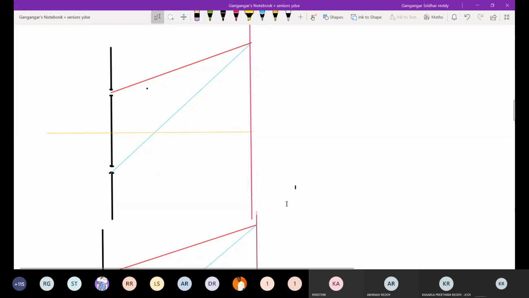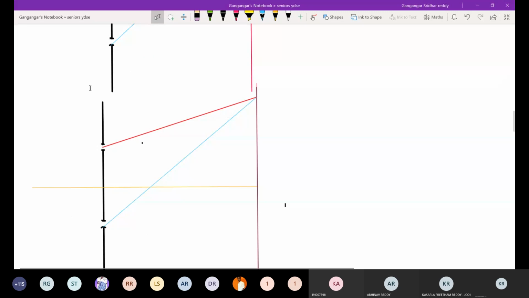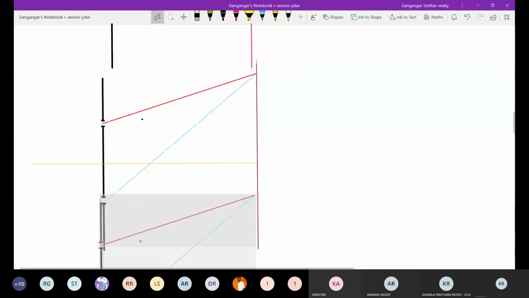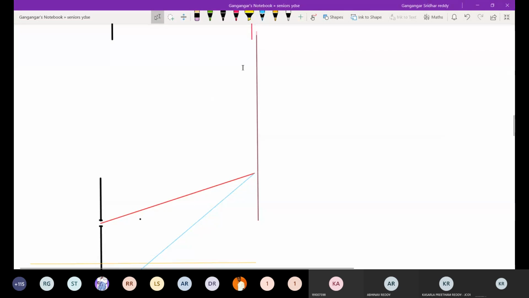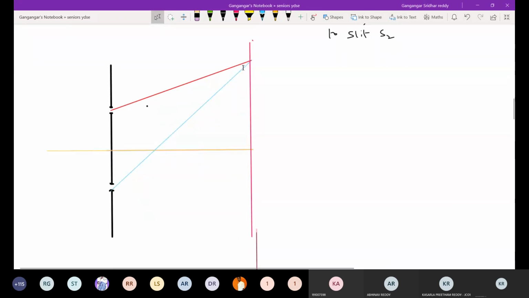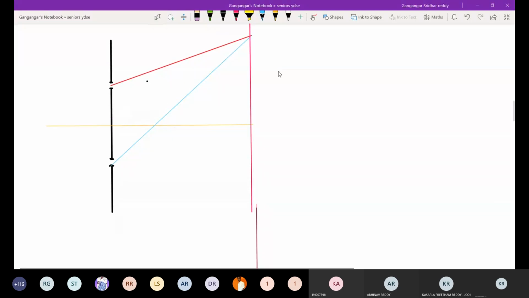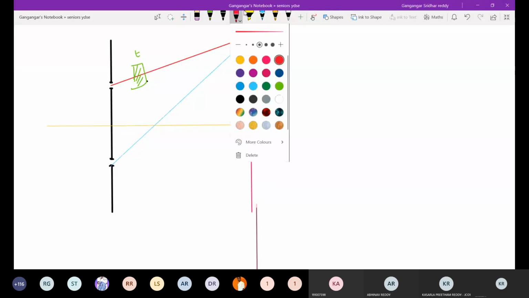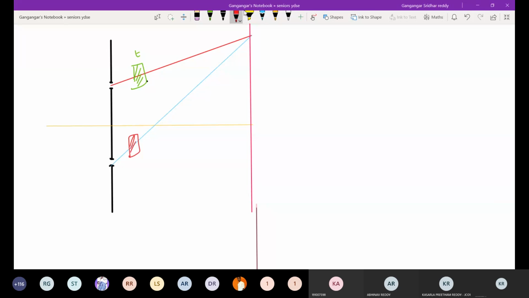Just give me time, I'll move to the diagram below. Let me place two slabs here, with thicknesses T1, T2, and refractive indices, let them be mu1 and mu2.